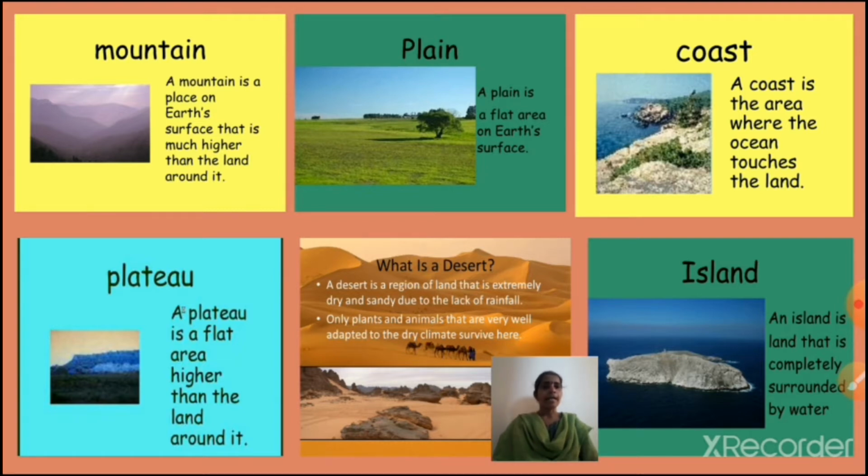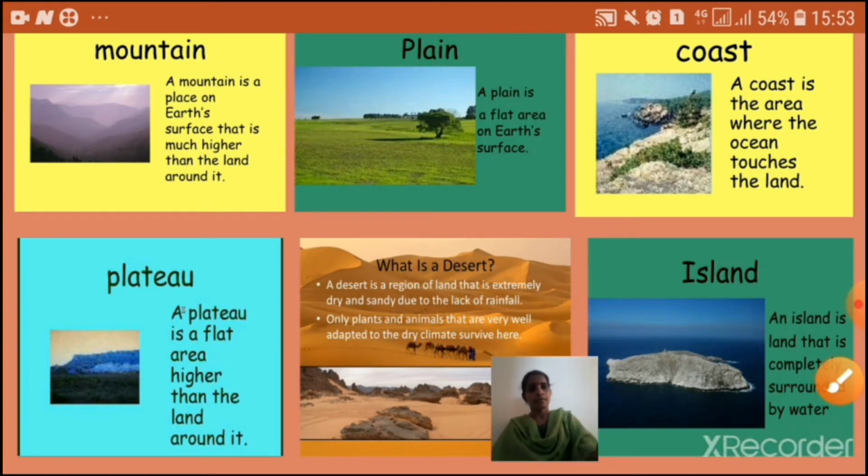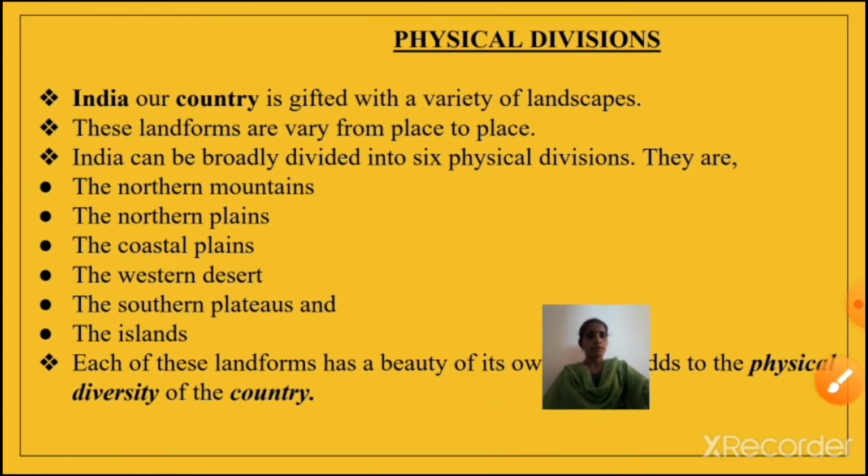Island. An island is land that is completely surrounded by water. That means it is in the middle, completely surrounded by water. See, if you look at this picture, it is totally surrounded by water, with land in the middle.